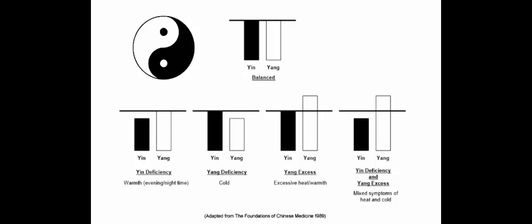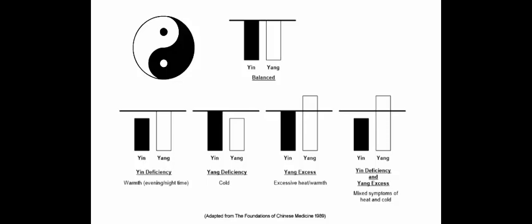In this first illustration, we can see that the Yin energy has decreased, and this has resulted in a relative excess of Yang. In this case, we would look to tonify Yin and try to rebalance the Yin and Yang. In the second illustration, we can see that the Yang energy has decreased, and this has resulted in a relative excess of Yin. In this case, we would be looking to tonify Yang to try and rebalance the Yin and Yang.